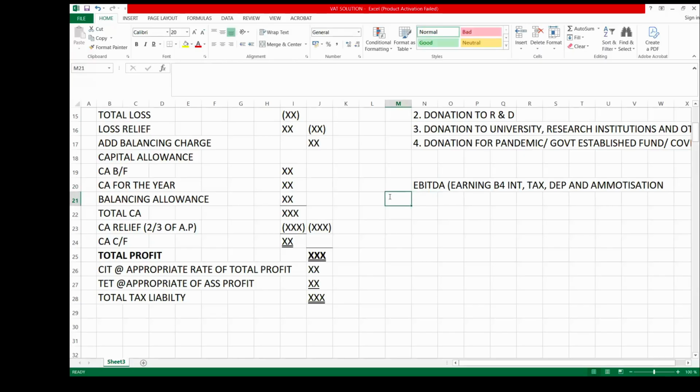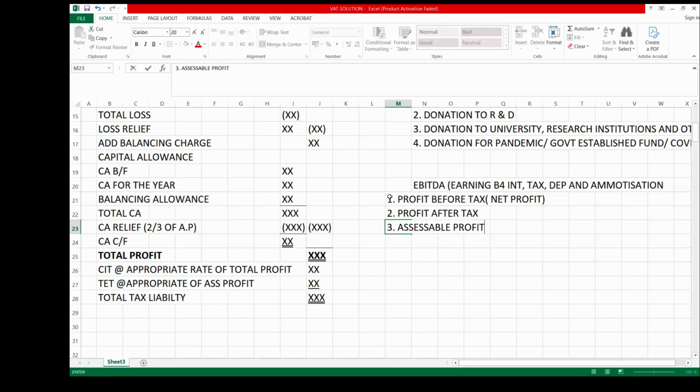The following profits may be provided by the examiner. You can have profit before tax, which is the same thing as your net profit. The examiner can give you as well profit after tax. Then also the examiner can give you assessable profit. So the examiner can provide you any of these three profits.